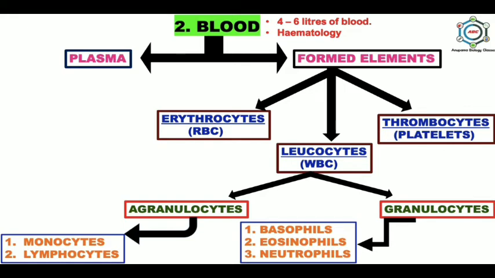And the last is neutrophils, which are stained by both acidic dye and basic dye. They have many lobed nuclei and are phagocytic in nature and engulf microbes. So, this is a small description of blood. Blood is a very vast topic, so we will learn much more about this in another video.